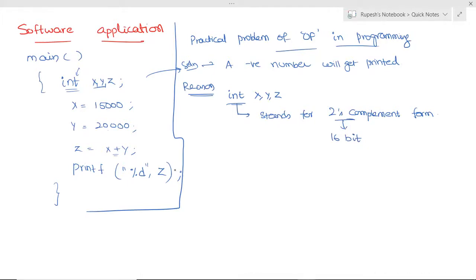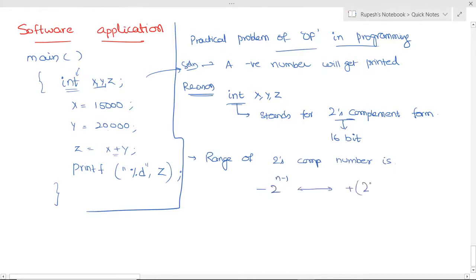Then the range of a 2's complement number will be minus 2 power n minus 1 to plus 2 power n minus 1, minus 1.